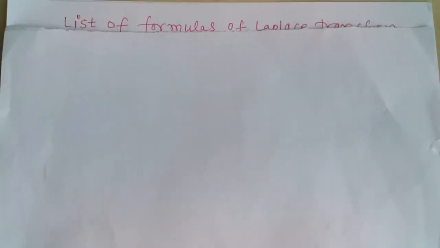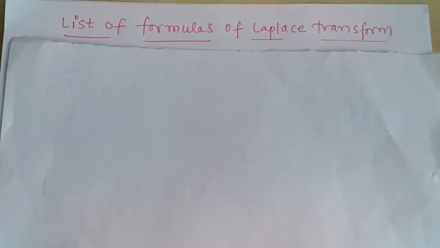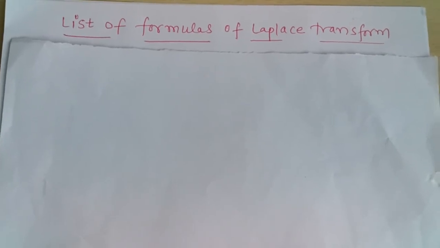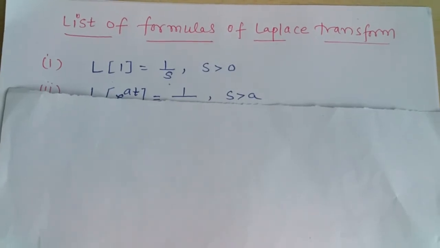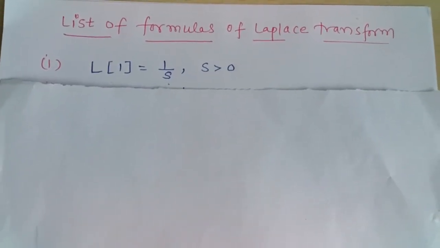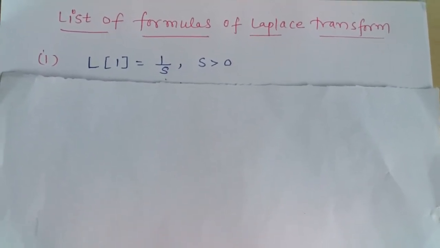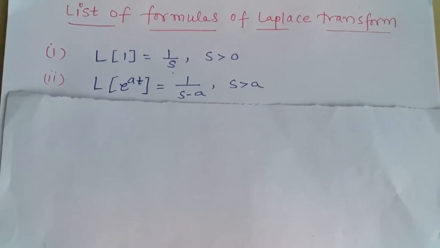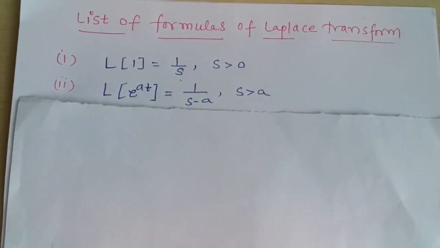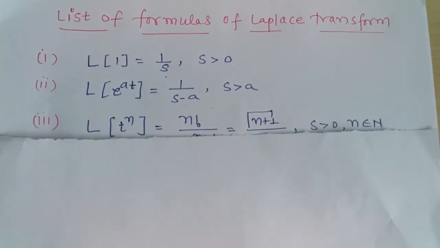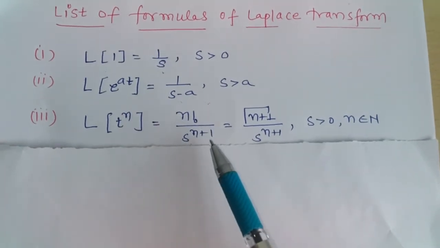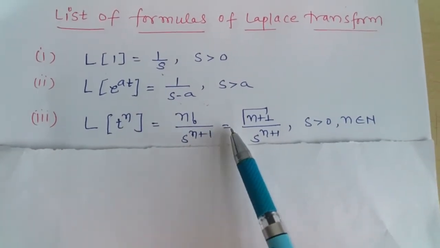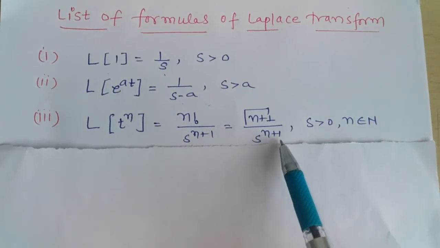Now we list all the results and we get a list of formulas of Laplace transform, which are very useful in the further studies. So here we have the Laplace transform of 1 is 1 by s. Laplace transform of e raised to at is 1 upon s minus a. Then the Laplace transform of t power n is n factorial upon s power n plus 1, which is equal to gamma n plus 1 upon s power n plus 1.